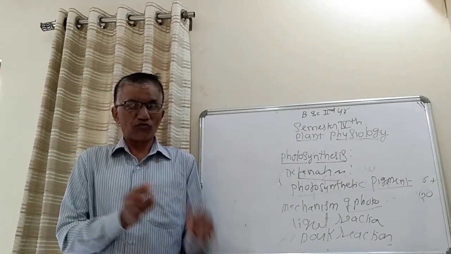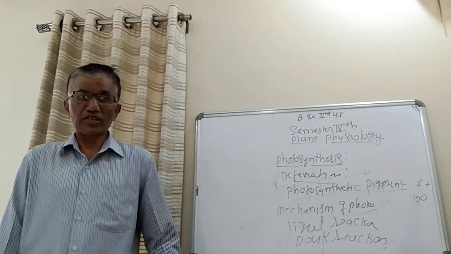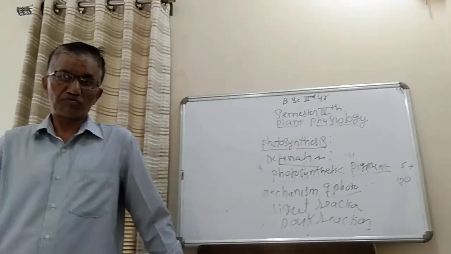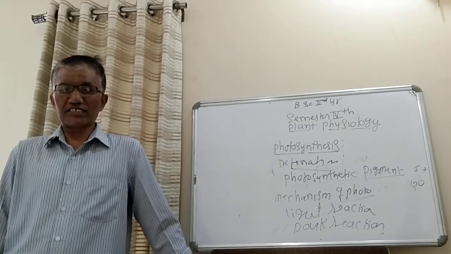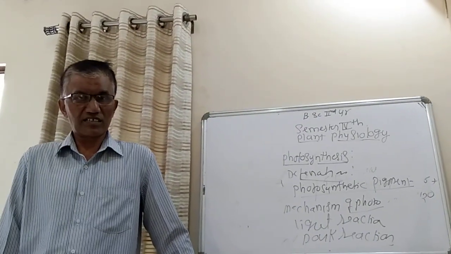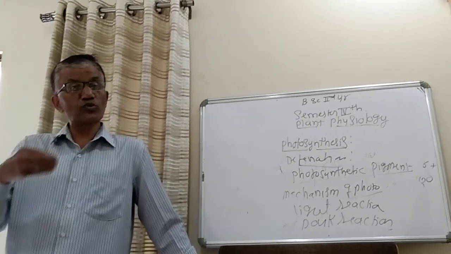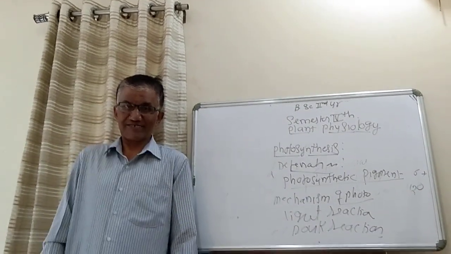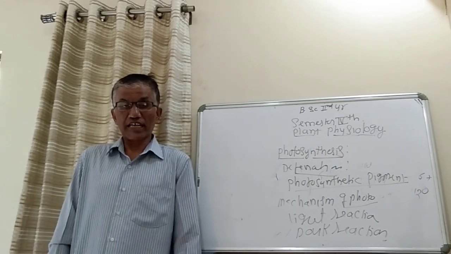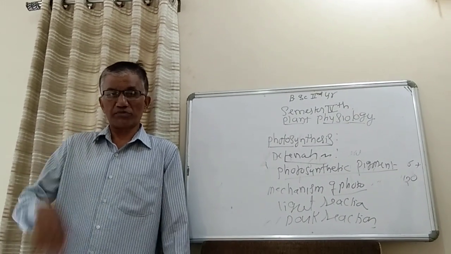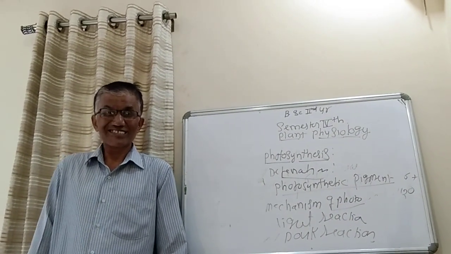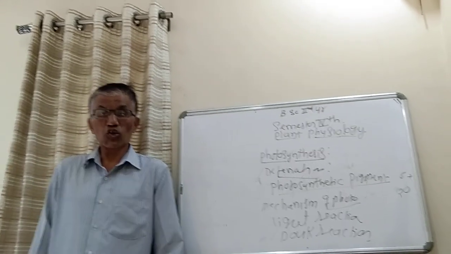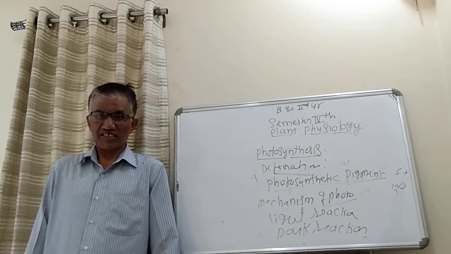Why is it called light reactions? Because the first phase of photosynthesis takes place only in the presence of light, therefore it is known as light reactions. As I have already told, there are two types of light reactions, cyclic light reactions and non-cyclic light reactions.